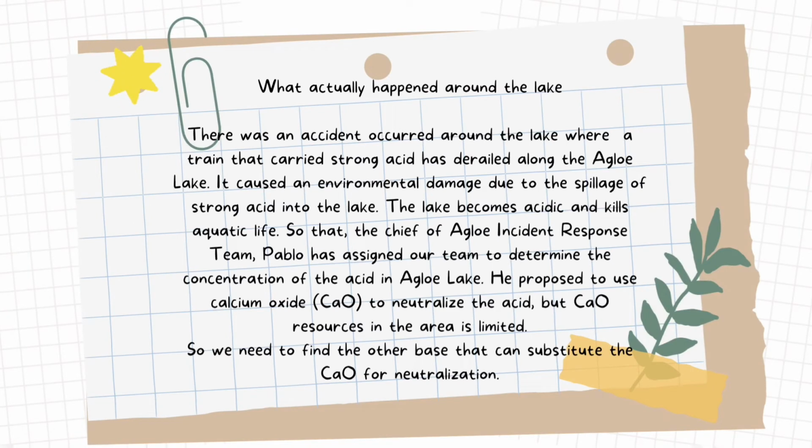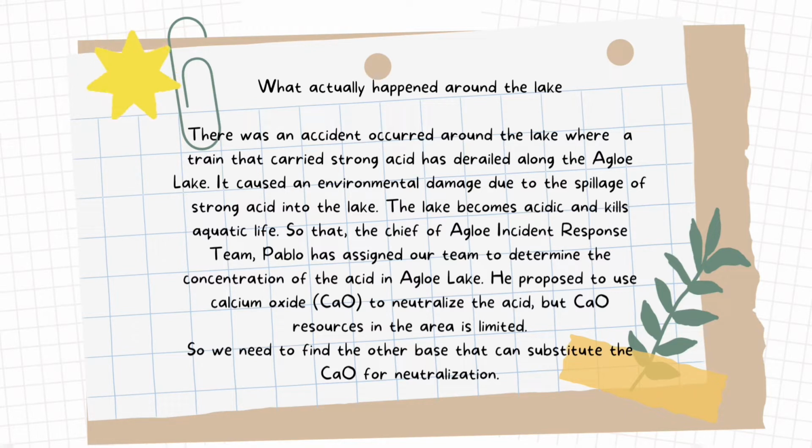What actually happened around the lake? There was an accident around the lake where a train that carried strong acid derailed along the Algo Lake. It caused environmental damage due to the spillage of the strong acid into the lake. The lake becomes acidic and kills aquatic life.